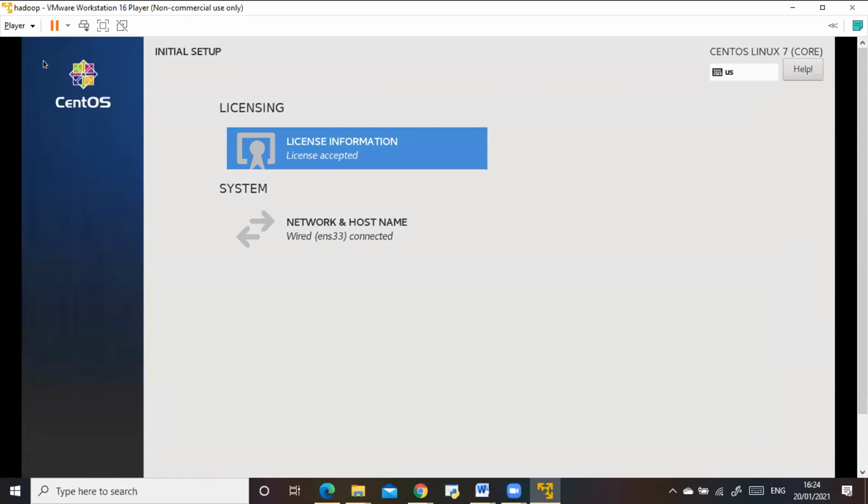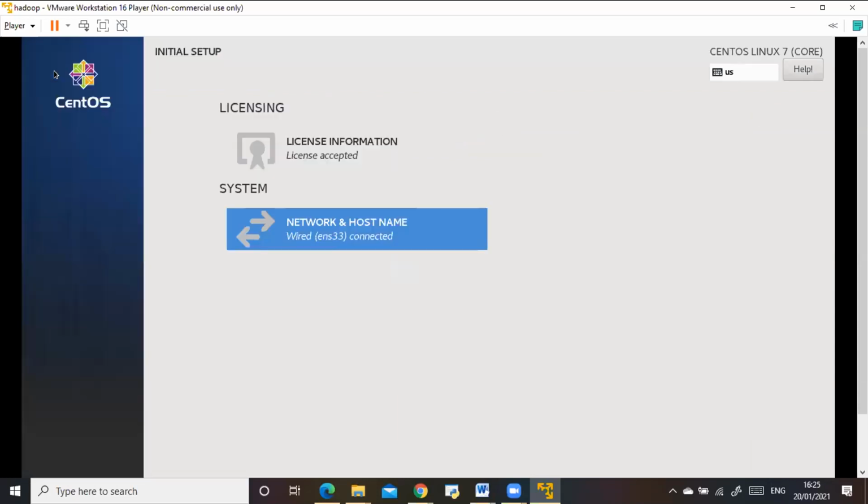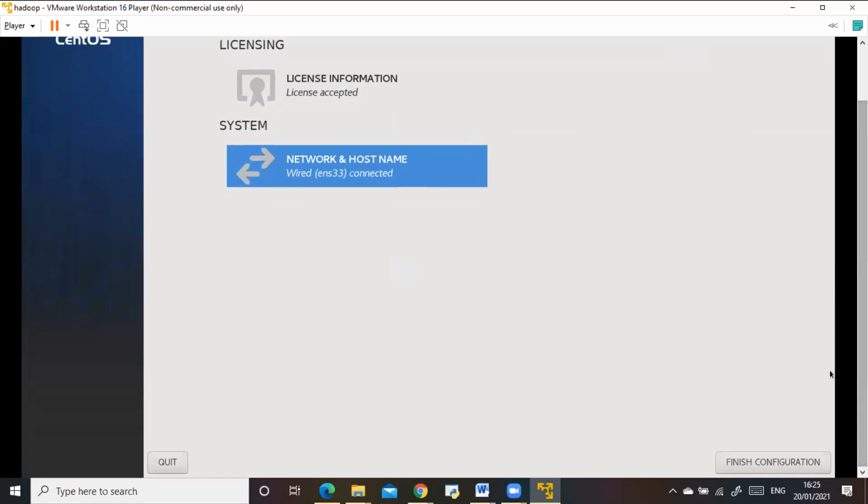And then the network, anyways, we have started, right? But you can cross check here also. It is connected already. If you had not done that setting in the previous stage, here you will be enabling your network. The host name has to be given there only. Here only the network will be enabled if you have not enabled it. But yeah, click done. You have already done that, so that's okay. And scroll down. You'll see finish configuration. Click on that. Done. Now your operating system will launch.